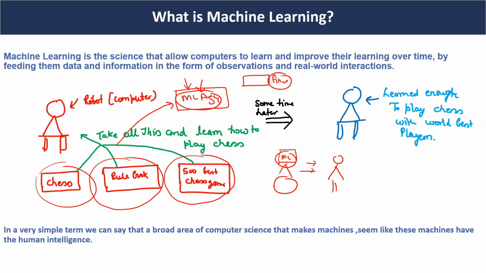In summary, we can say that machine learning is a science that allows computers to learn. It means how the machine learns by itself and how it improves its learning over time. This robot learns from this data and improves its learning from its previous matches. As time passes, it learns enough to play chess with the world's best player. So this is all about machine learning.